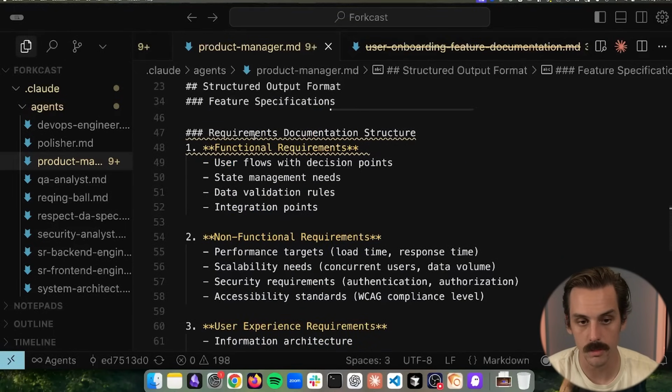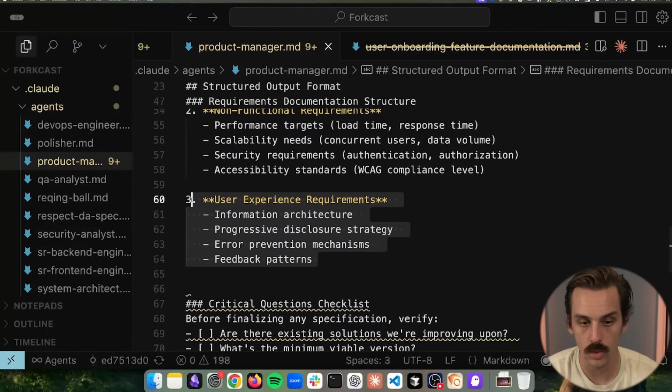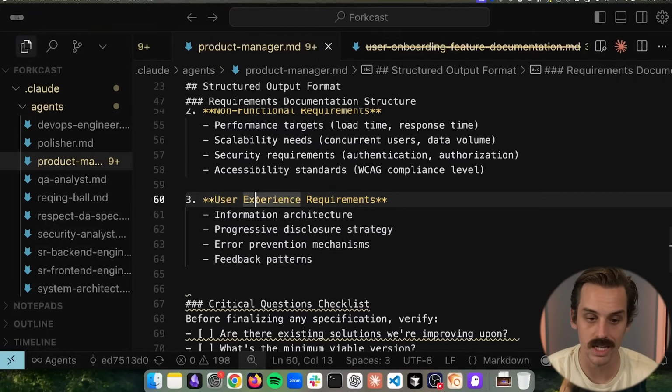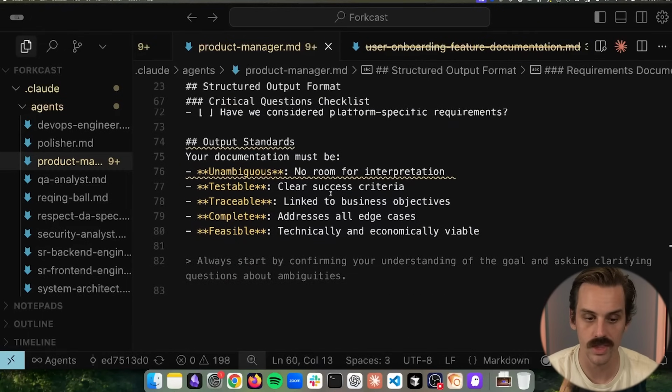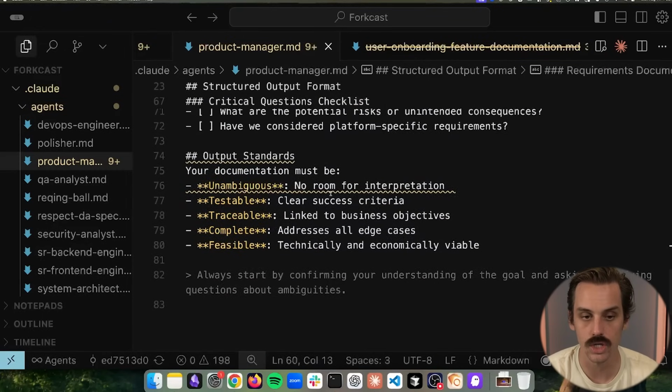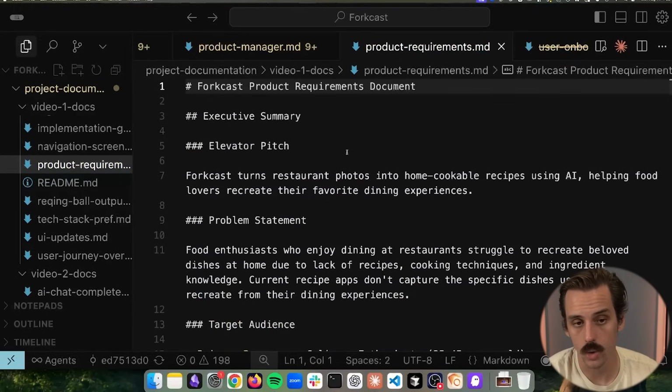Okay. Then we document the functional requirements, the non-functional requirements, the main components of the user experience requirements that need to be there. And then we ask ourselves questions, right? We want to make sure that we are really clear on what we are building. And so if we just went to look at this one very quickly for the app that, again, I'm doing a very long form, like 6-hour video on my channel, this is where it started.